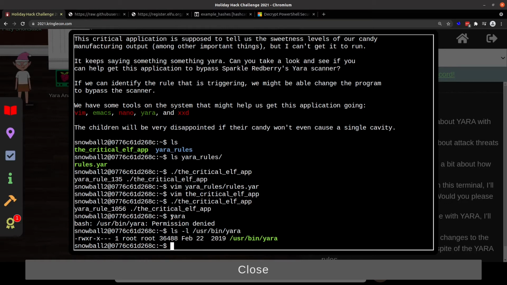So I'm gonna do a little trick at the end here. I'm gonna come back and actually pull Yara. We'll see if it might be at the end, it might be in the middle, we'll see. I'll pull Yara from my computer and bring it onto the terminal so we can use it. But we don't need it yet. So let's look, rule 1056.